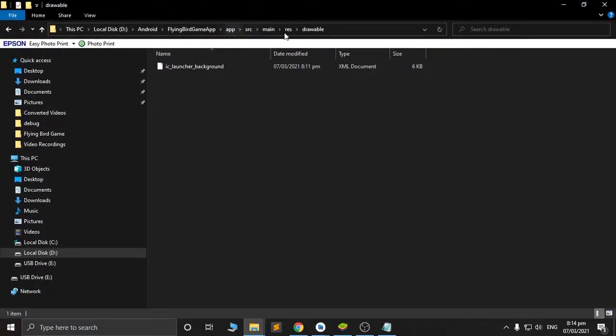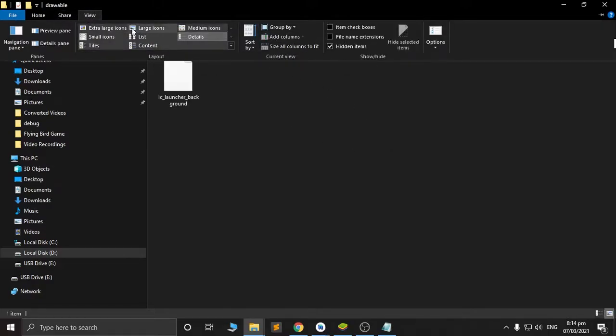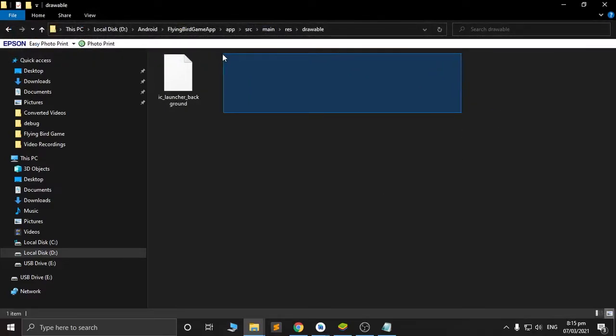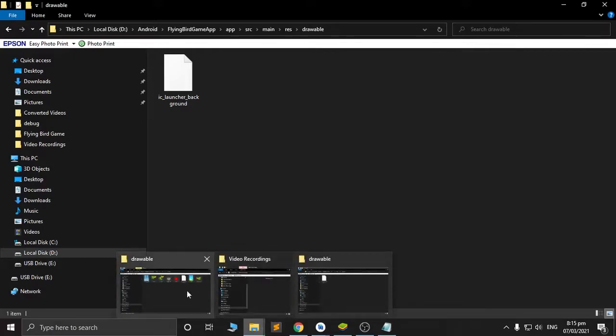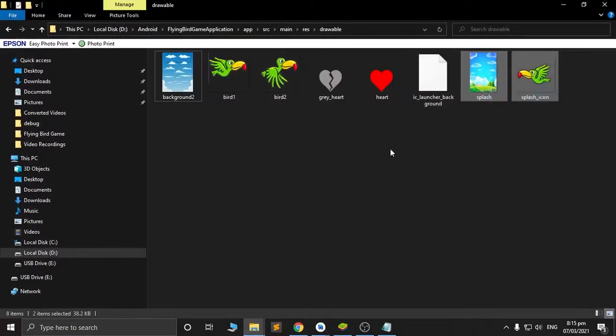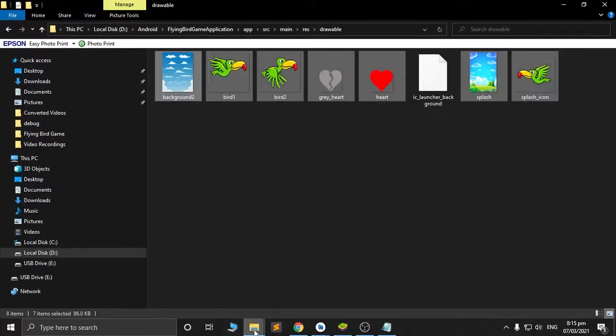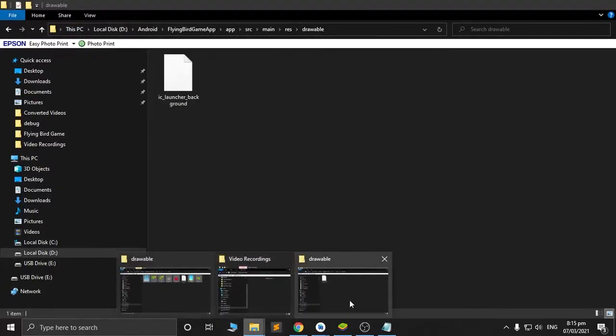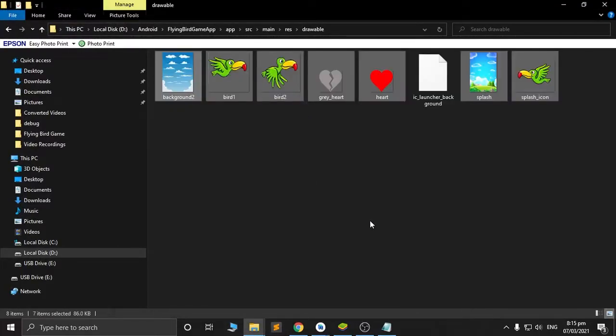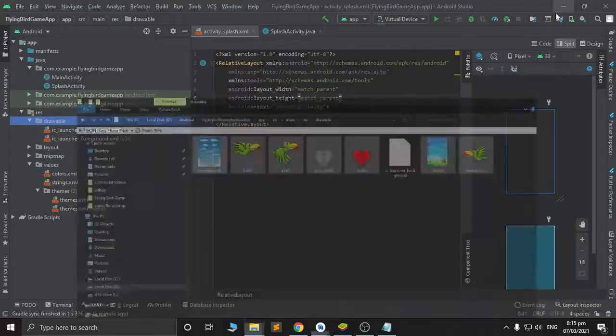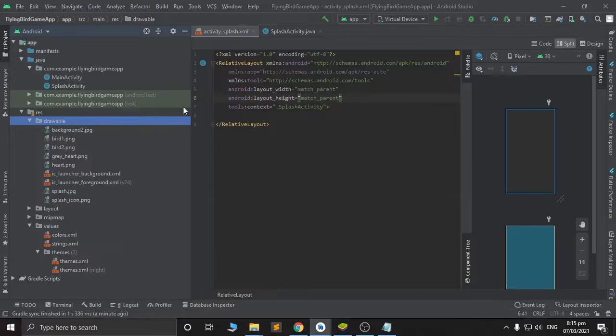As you can see, we don't have any sprite images that we can use as background. So let's copy these images, and let's paste them on our drawable. Okay, and then let's go back to our Android Studio, and voila!